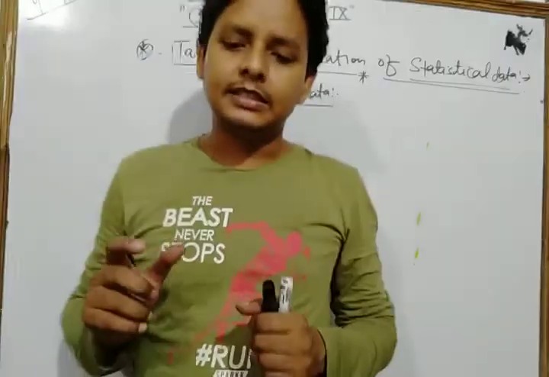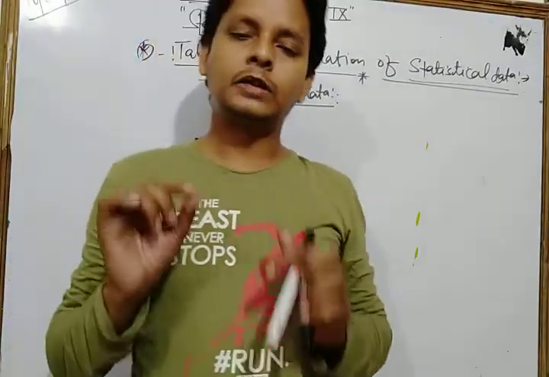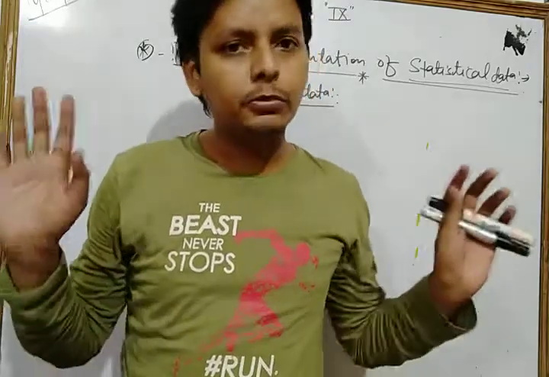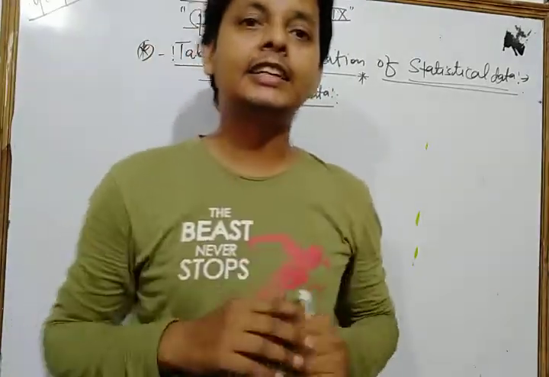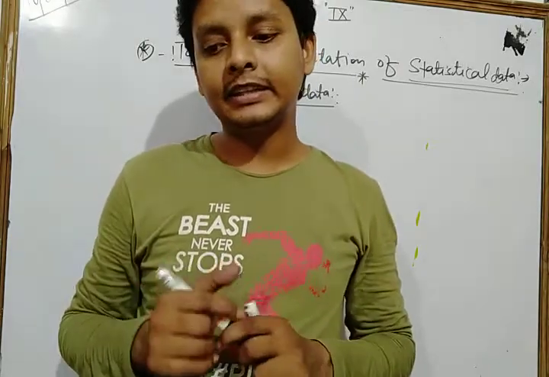Now let's see. The word data means information. Simple. The word data means what? Information. And statistical data are of two types. First is primary data, second is secondary data.